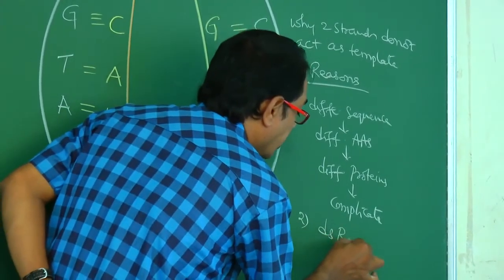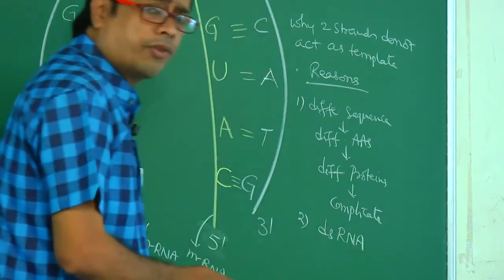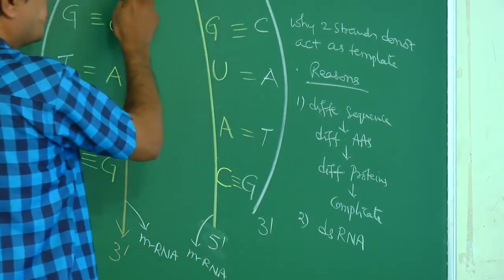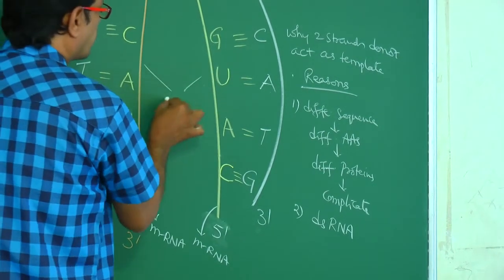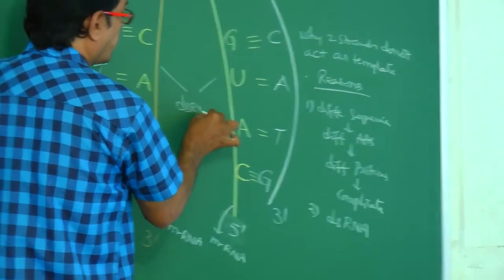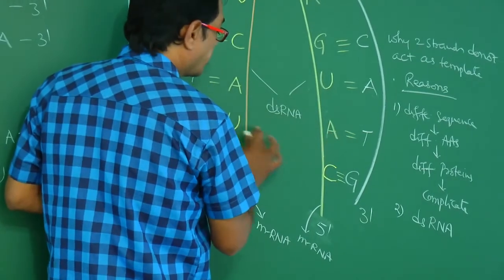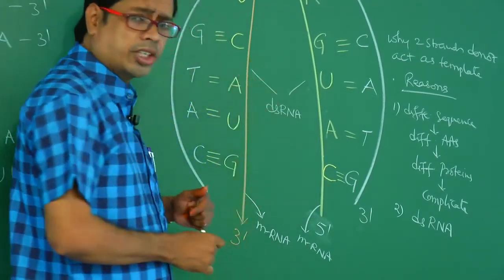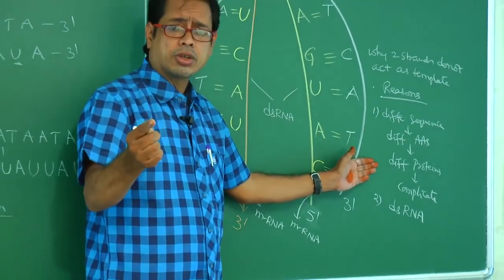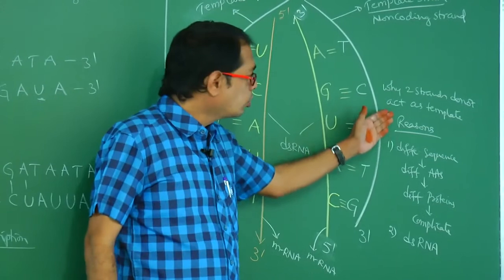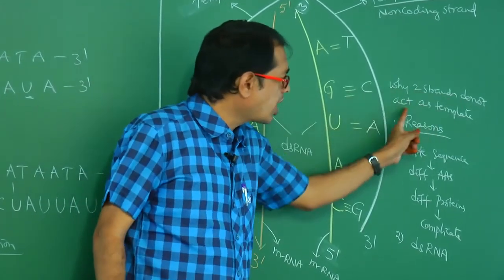It will result in double stranded RNA. If you observe this one, A pairs with U, G pairs with C. So this one together is called double stranded RNA. A pairs with U, C pairs with G, isn't it? So how many reasons are there? Two strands not acting as template means two reasons are there. Why do two strands not act as template?